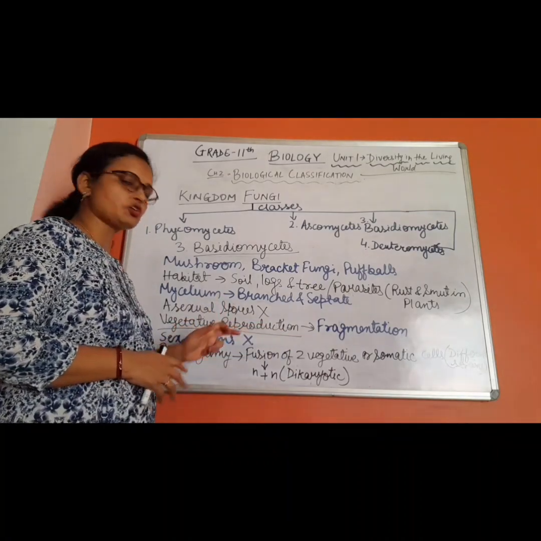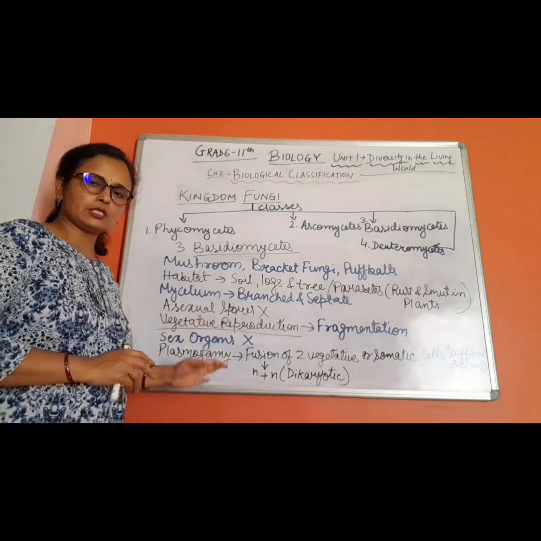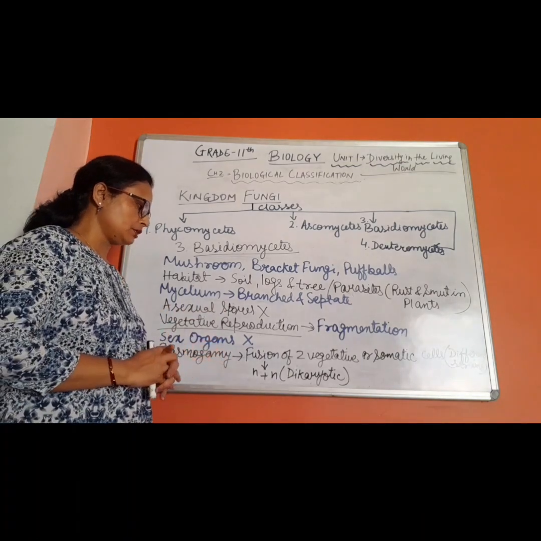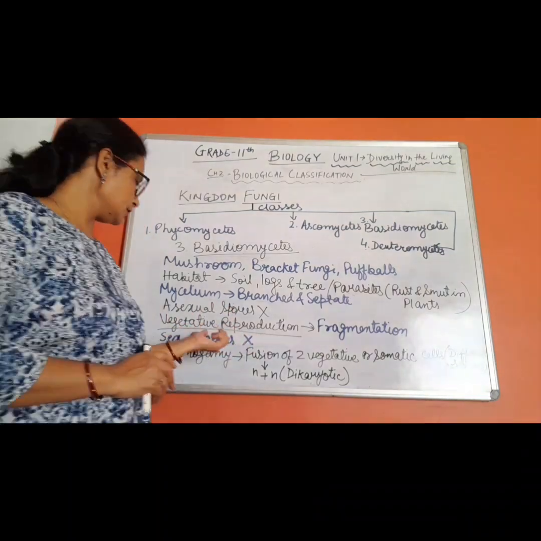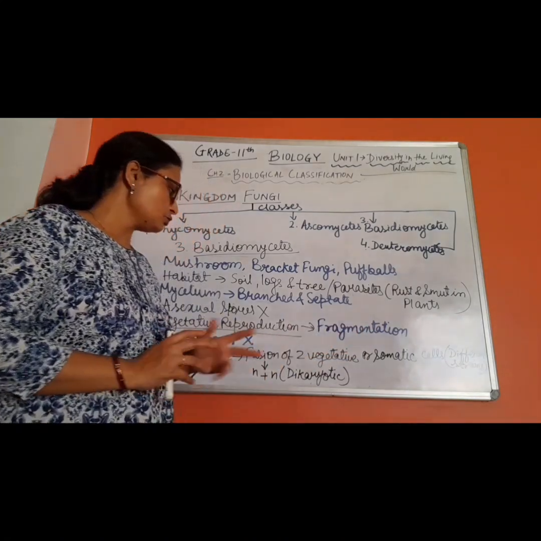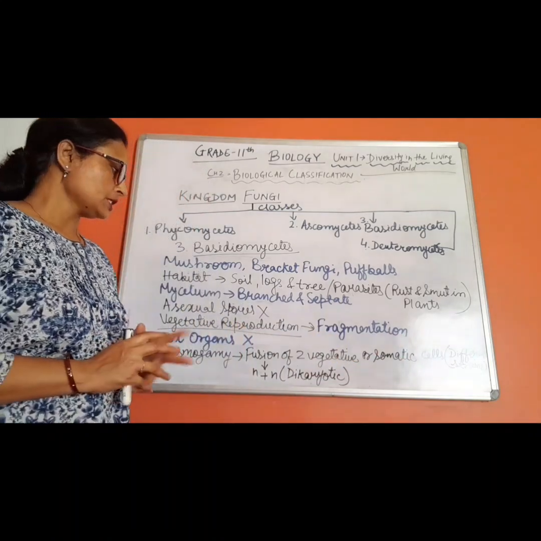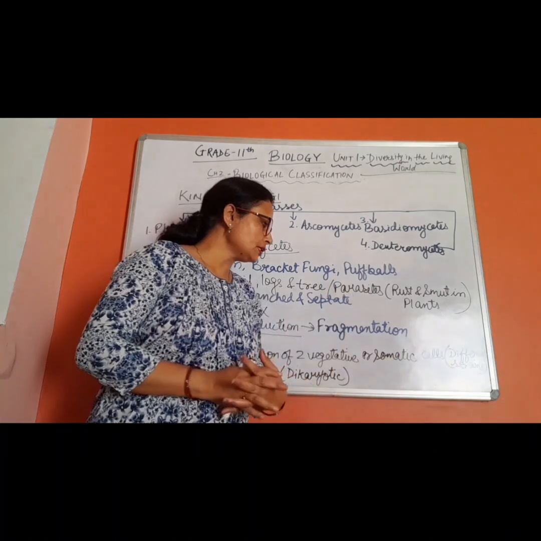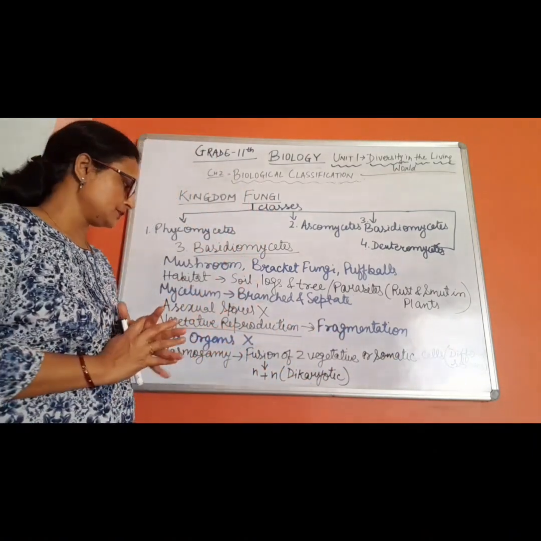Now next, sex organs are also not found, but a kind of sexual reproduction is found. How is it? By the process of plasmogamy. Plasmogamy is what? Fusion of gametes, but here it is not sexual gametes but two vegetative or somatic cells. The fusion of two vegetative or somatic cells takes place, and those vegetative or somatic cells are of different genotypes, from different strains, and they fuse here.